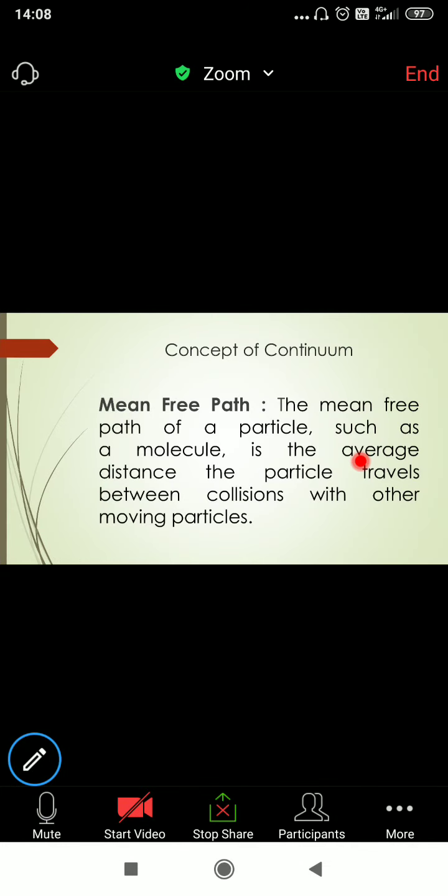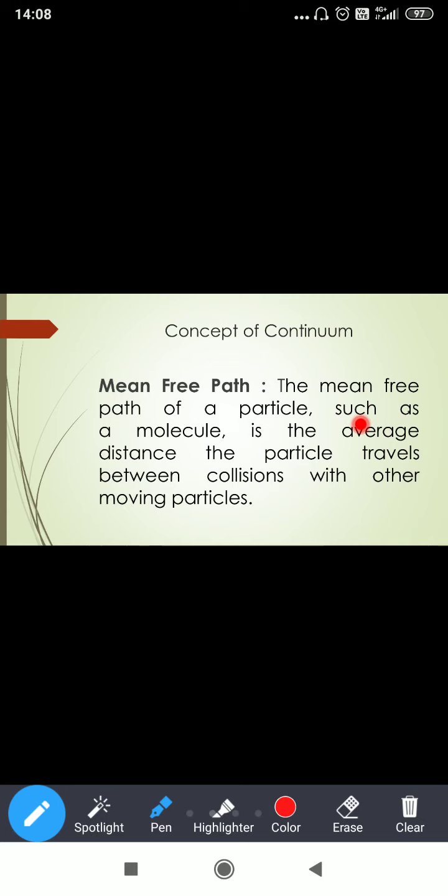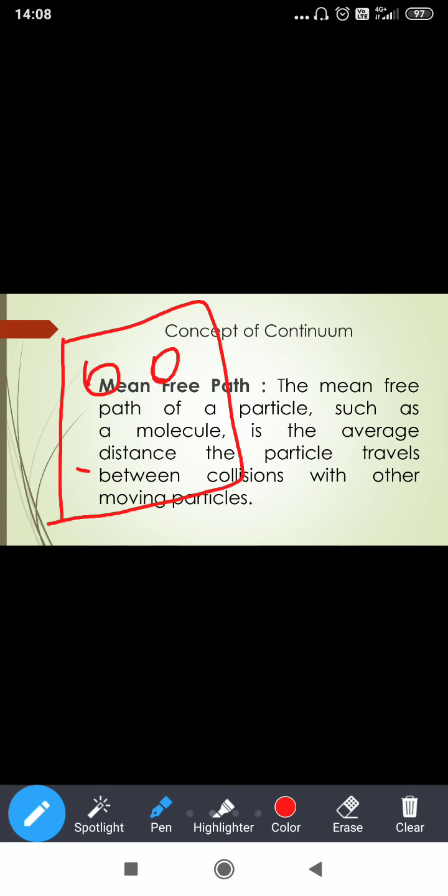So what is mean free path? Just read it once. The mean free path of a particle such as a molecule is the average distance the particle travels between collisions with the other moving particles. Okay, so let us draw. Assume that this is a system. In this, there are four molecules. So this is one, two, three, four.